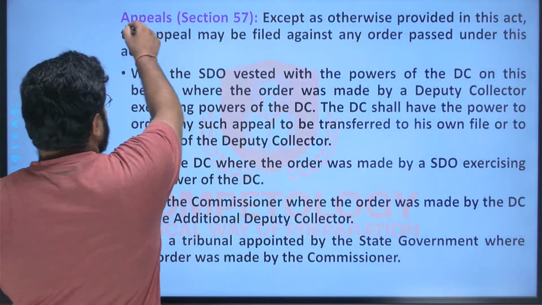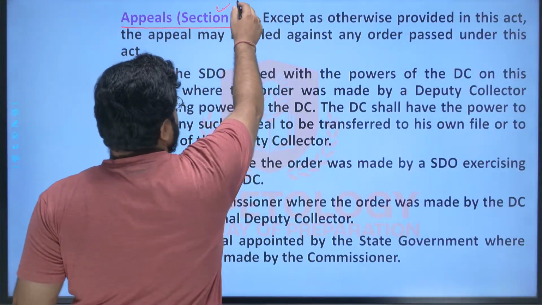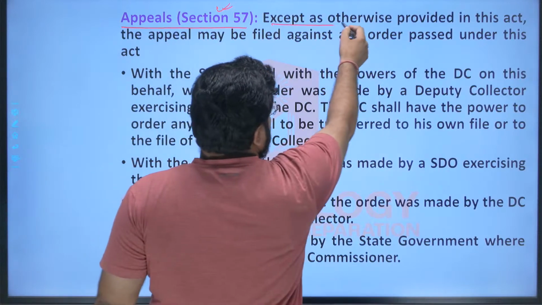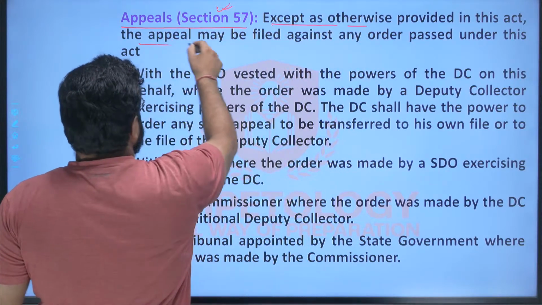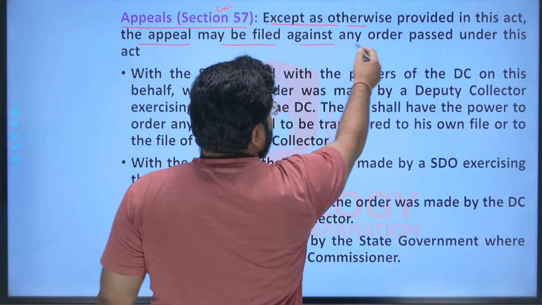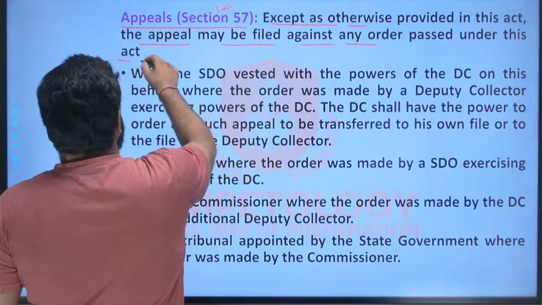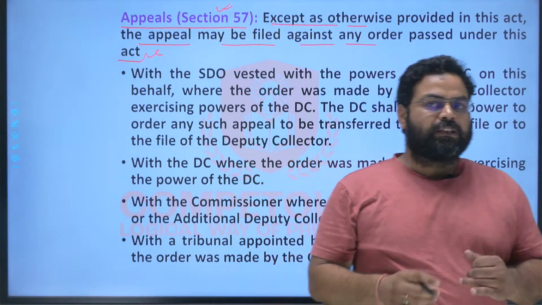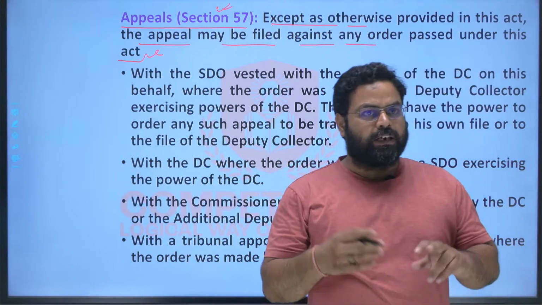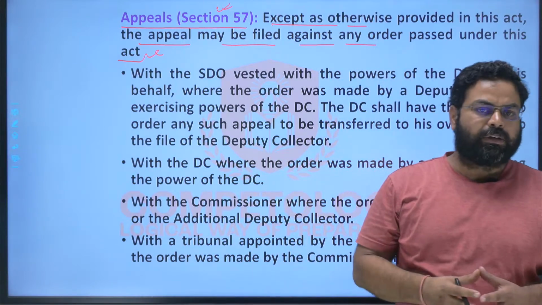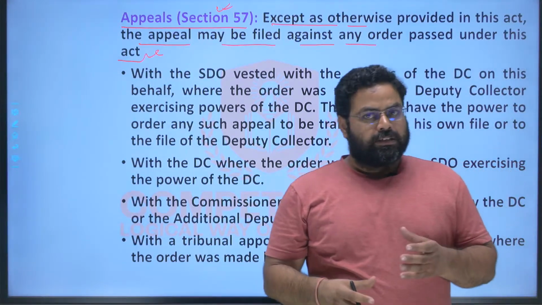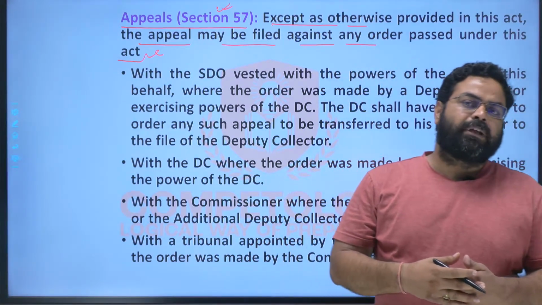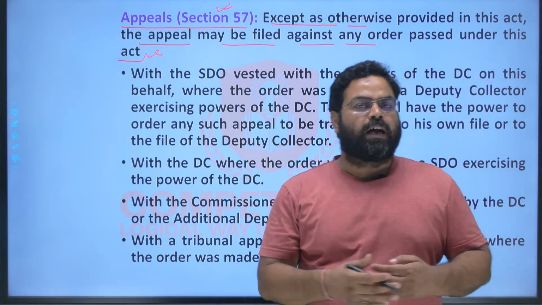Now appeals, that is under section 57. Except as otherwise provided in this act, an appeal may be filed against any order passed under this act. So if any order is passed by the SDO, by the CEO, or by the additional collector, or whatever may be the case, then against such orders the appeals can be filed to higher authorities.